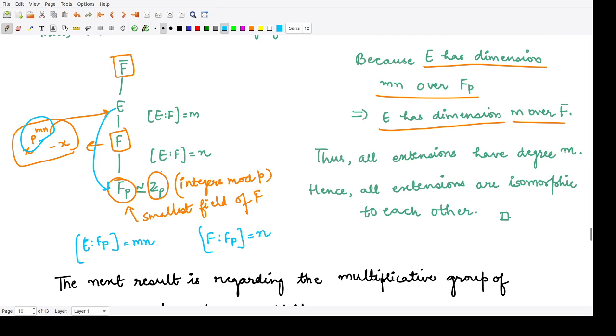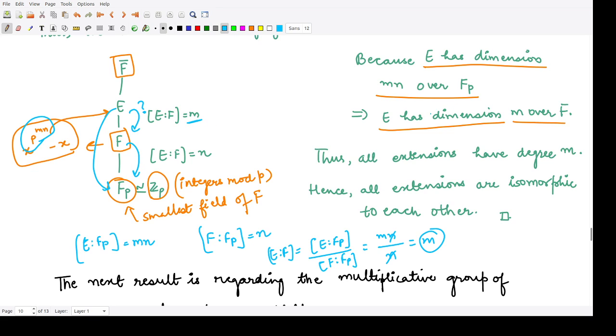So we know this and we know this, so what would be this degree? This degree would simply be equal to the degree of E over Fp divided by the degree of F over Fp, and the degree of E over Fp is mn and the degree of F over Fp is n. So ultimately this degree comes out to be m.